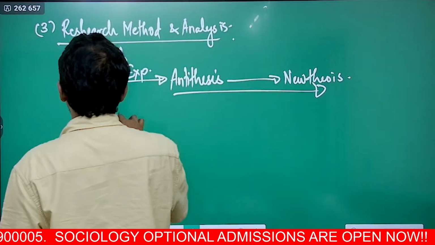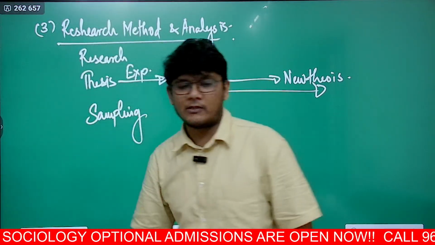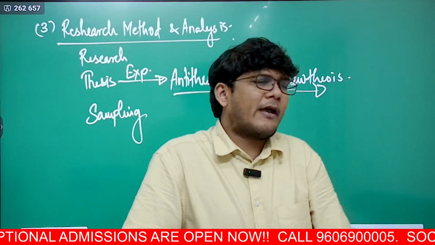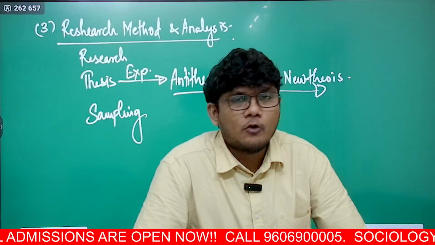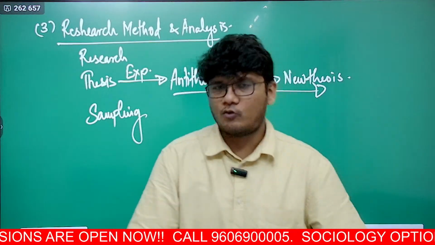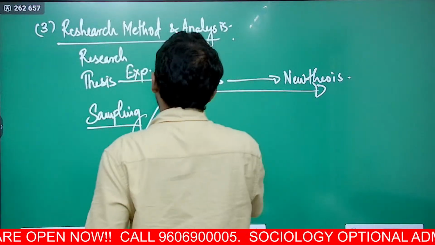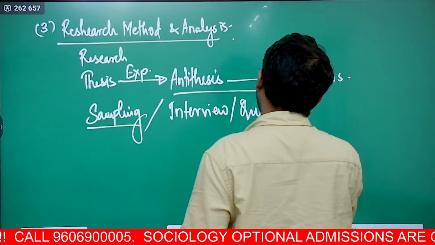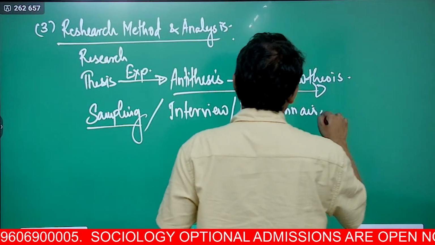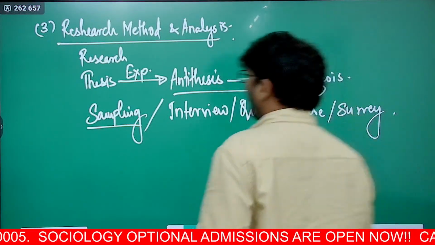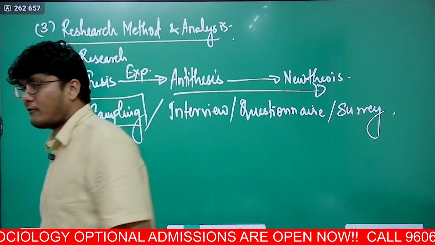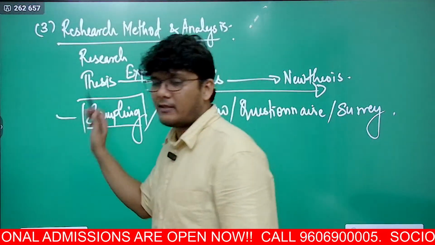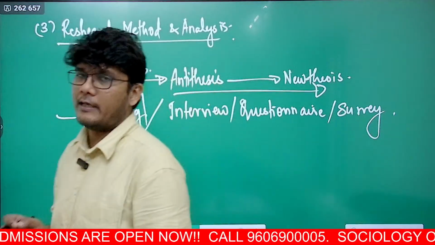Then for researching, you also use various tools. For example, sampling is a tool. If you want to do any sociological research wherein you want to ask people why people commit suicide or why people do a particular thing, if you are interviewing them, you cannot interview the entire population, so you have to take a small sample. So sampling will be there. Then methods of research can be interview, questionnaire, or survey. In sampling there will be different types: random sampling, snowball sampling. All these different types of research methods are what we will see in this particular chapter.